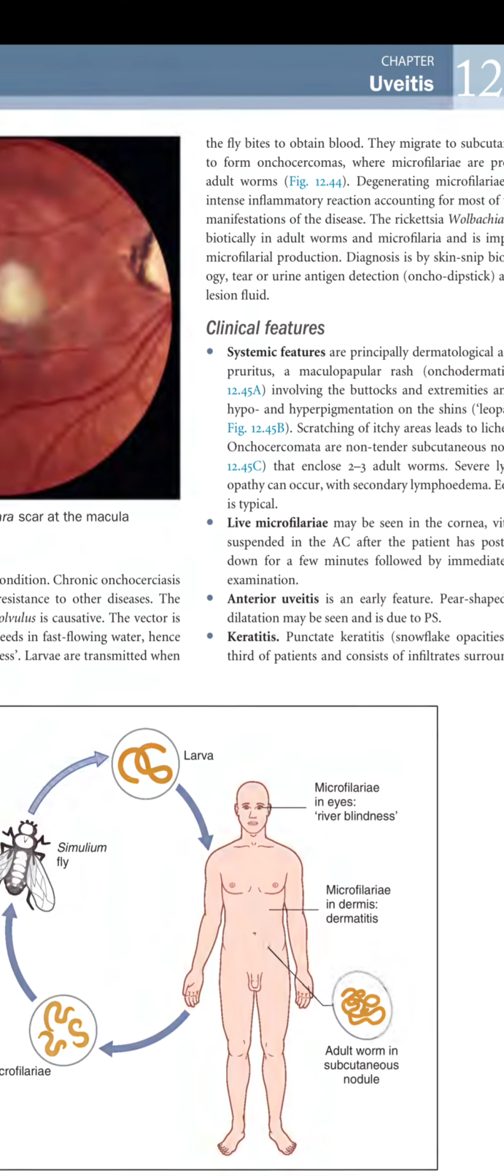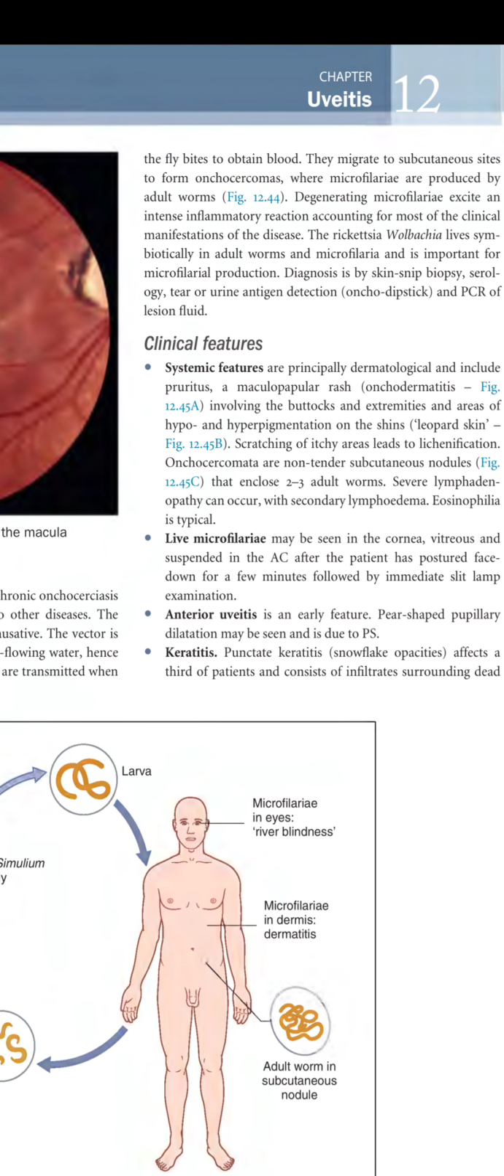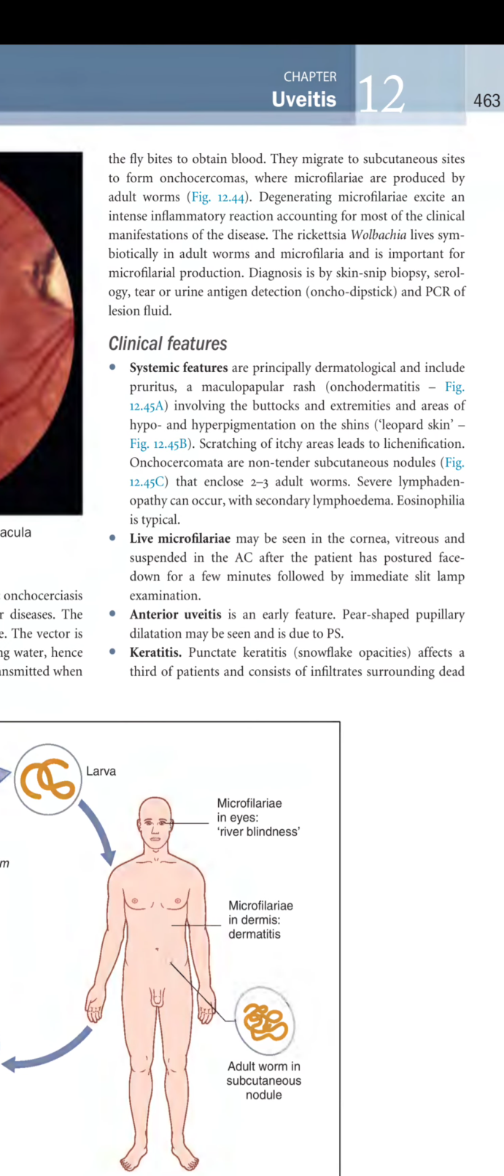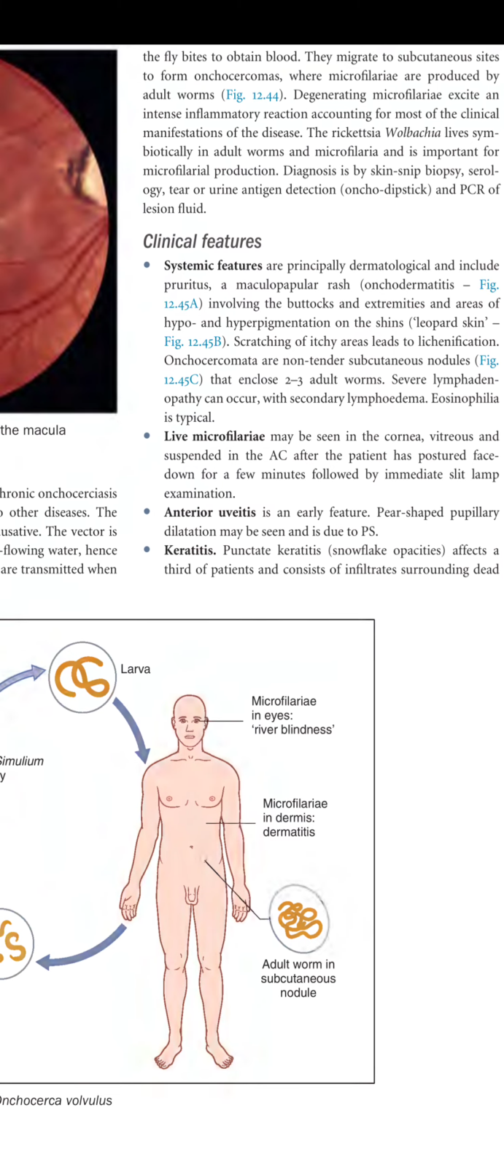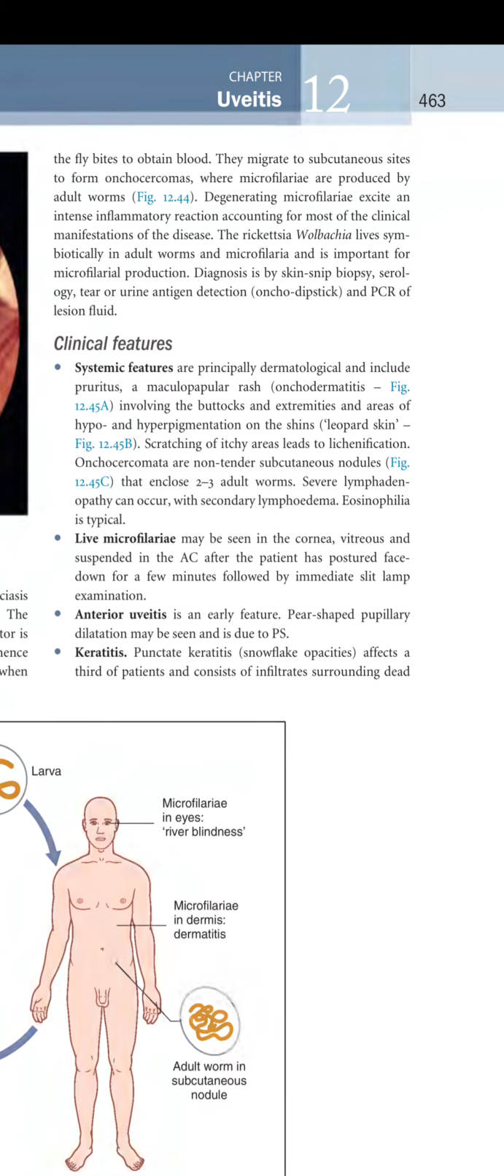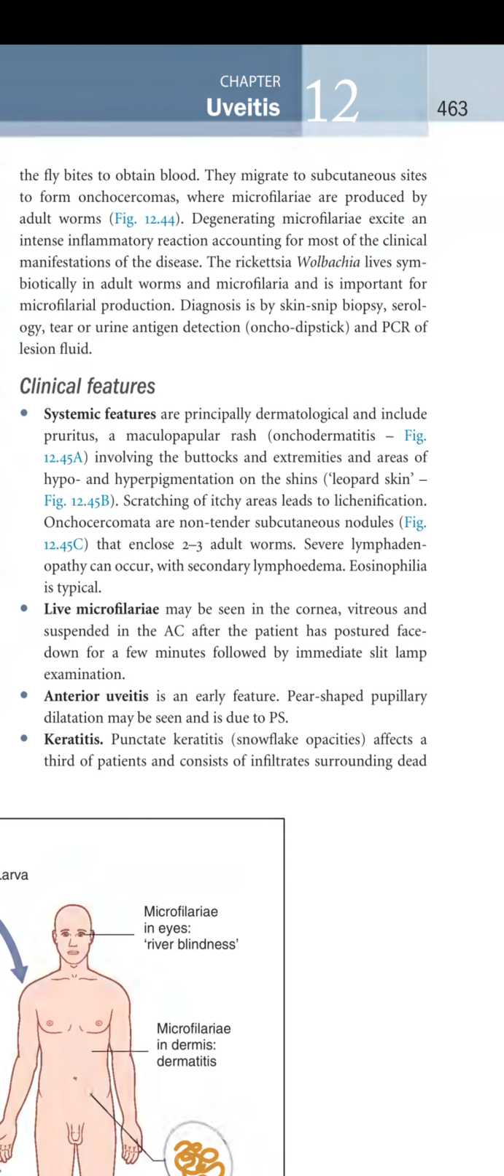Larvae are transmitted when the fly bites to obtain blood. They migrate to subcutaneous sites to form the onchocercomas, where microfilariae are produced by the adult worms. Degenerating microfilariae excite an intense inflammatory reaction, accounting for most of the clinical manifestations of the disease. The rickettsia Wolbachia lives symbiotically in adult worms and is important for microfilaria production.